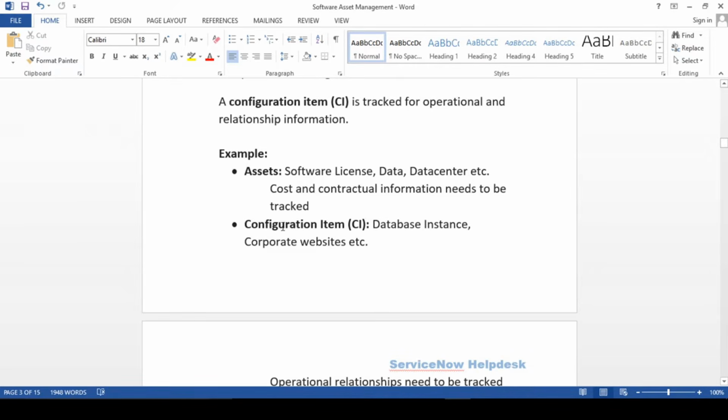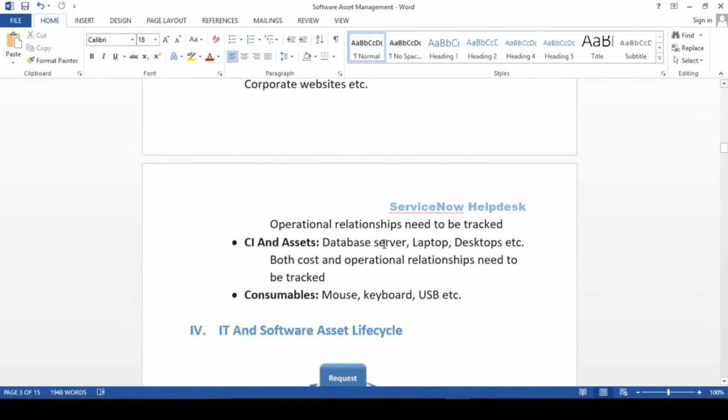So in the asset, so configuration item, databases, it may be databases also, database instances, corporate website, like that. Fine. So in this configuration item, we have to capture the operational relationships, right? Operations and relationship. In this case, guys, a CI and asset, which could be both, like a database server, it could be a CI and the asset both, laptop, desktop, etc.